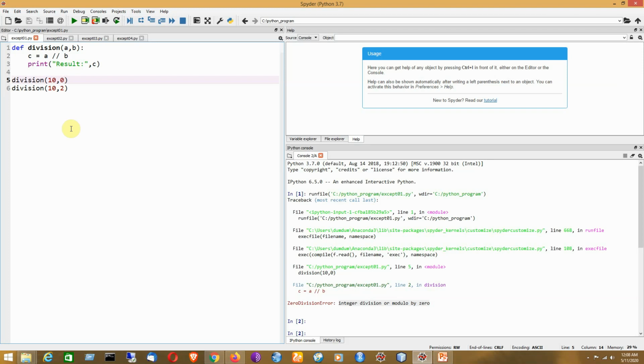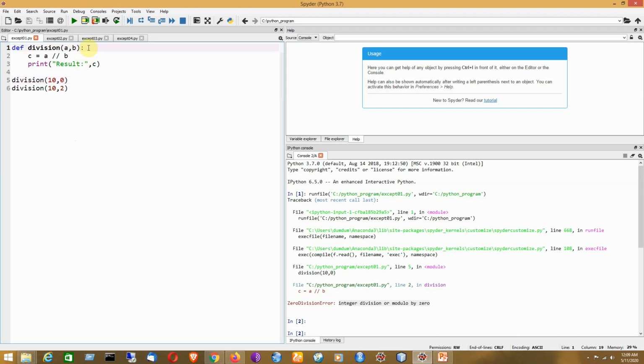So the thing is that we now need to consider some kind of code that will be trying to handle the exception. That means if something goes wrong, there will be something that will handle the exception. So now the thing will be present in Python programming in the form of the try except block.